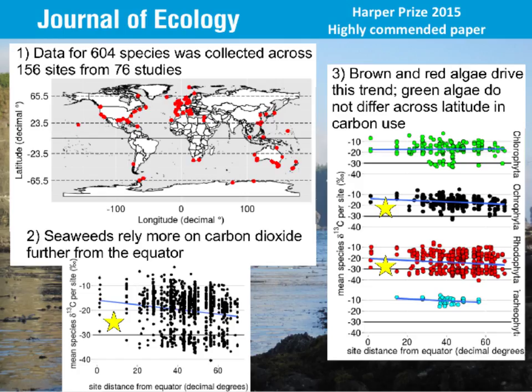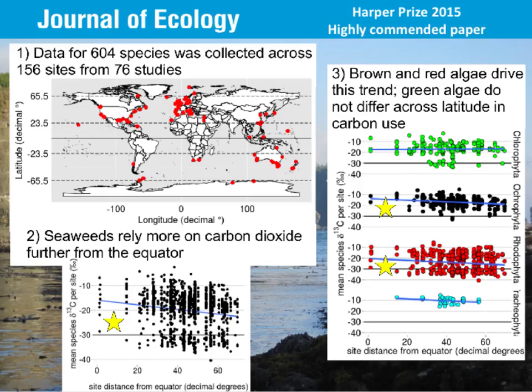If we look at number 3 here, we see that actually brown and red algae are driving this trend. These yellow stars indicate that these are significant trends based on the statistics that I ran. But we don't see this in the green algae, and we don't see it in the light blue here, which represents surf grasses, other marine flowering plants. So really, brown algae, represented in the black here, and the red algae, the red clearly, are what's really driving this latitudinal trend.